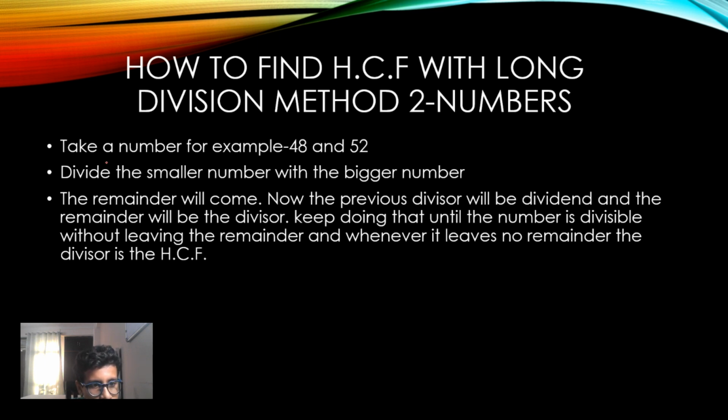Take two numbers. Here there is an error, it should be two numbers. For example, 48 and 52. Divide the bigger number by the smaller number. The remainder will come. Now the previous divisor will be the dividend and the remainder will be the divisor. Keep doing that until the number is divisible without leaving a remainder. And whenever it leaves no remainder, the divisor is the HCF.